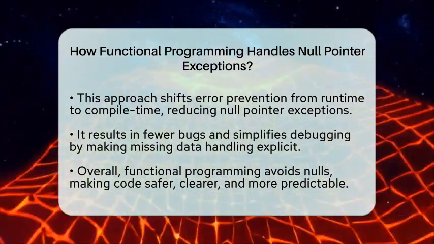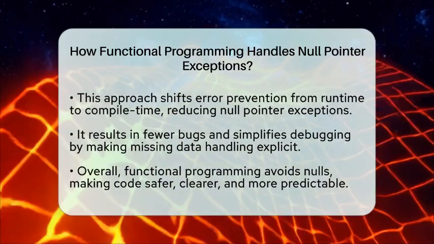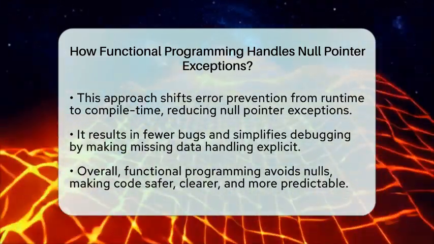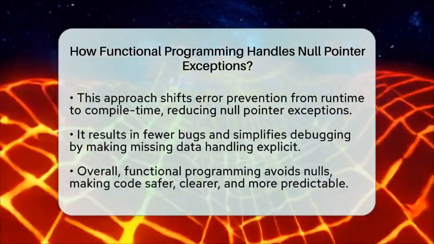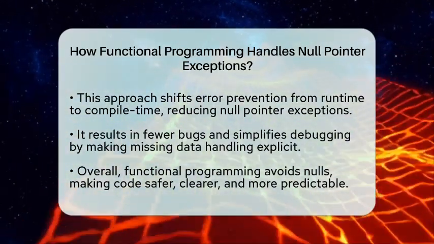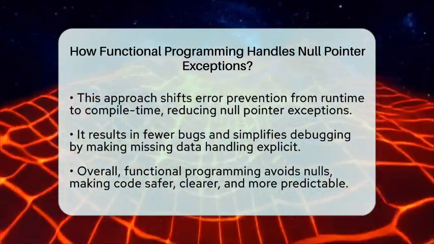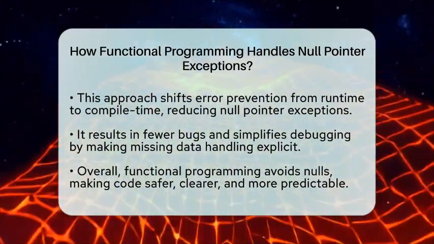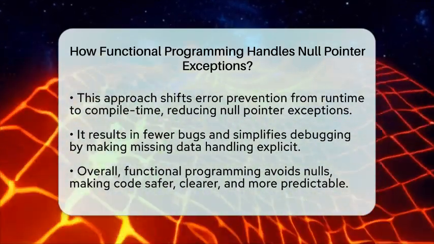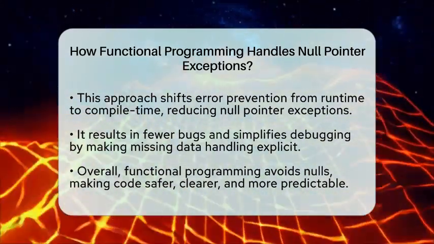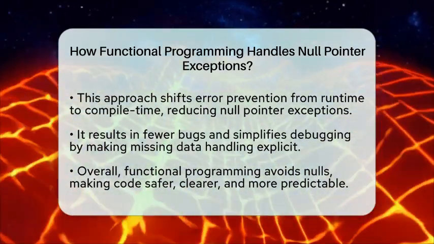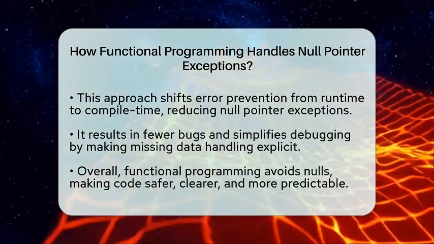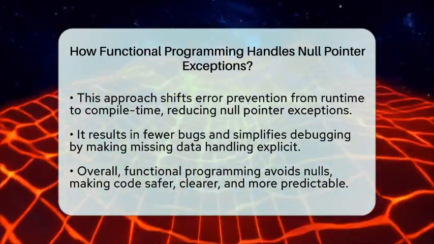So, in short, functional programming handles null pointer exceptions by not using nulls at all. Instead, it uses explicit containers that represent optional data. This forces you to handle every case where data might be missing, making your code more robust from the start. It also simplifies debugging because potential null errors are caught early, not after the program runs. That's how functional programming keeps bugs at bay and makes your code safer and cleaner.